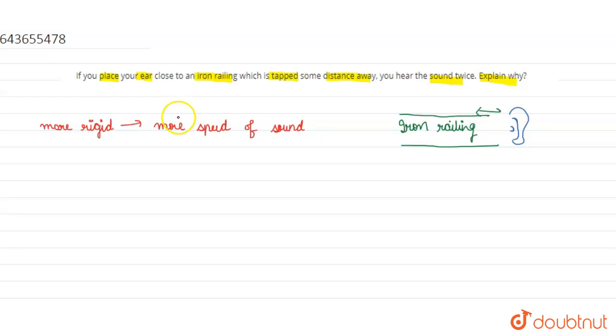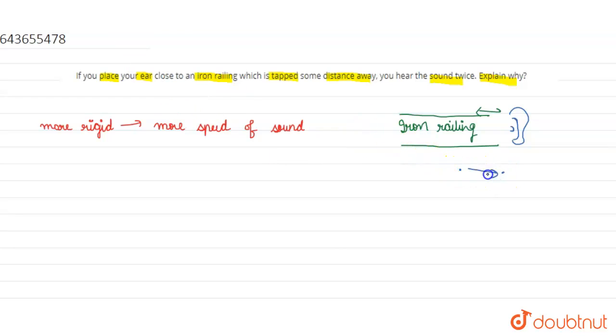The speed of sound in air is low. Why? Because air is compressible. Suppose these are air particles, at some distance from each other.